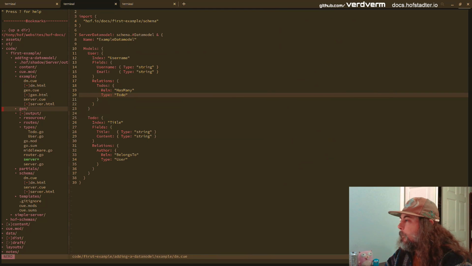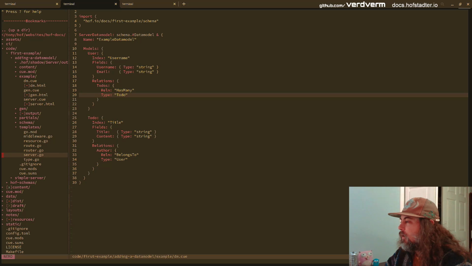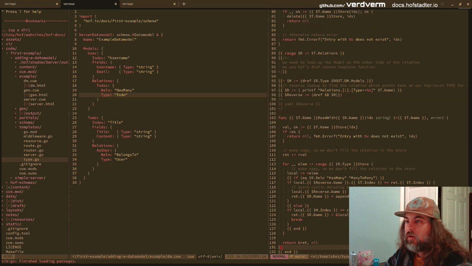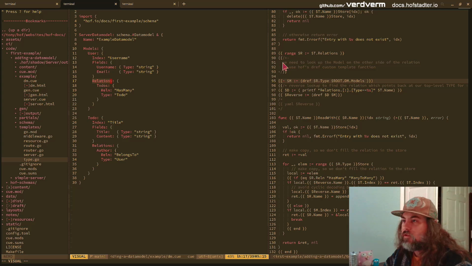Let's put it over here. Maybe I'll just templates. This is a type. We're at the bottom here, right? So again, this model, this relations right here is this relation. So R is now to-dos. And so we look up r.type, which is to do, in the root data model. So to do maps to here. So we're in to-dos, and that's what's in M.